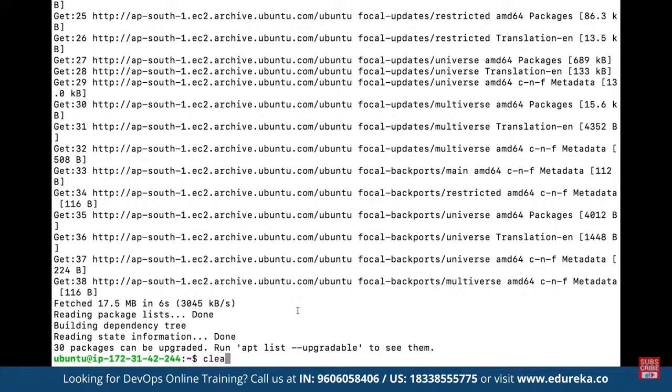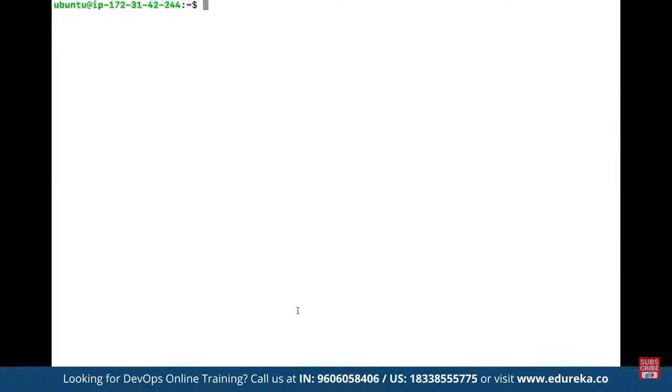So again, we can simply clear the screen. To install Apache, we again give admin privileges by using the sudo command. Then for installation of the package, we make use of apt as the package manager and define install. And here we specify the name of the package. For example, our goal is to install Apache 2. So here we define apache2, the name of the package currently available in this package manager. This is going to install the Apache 2 server. Here we want to continue, so we define yes.